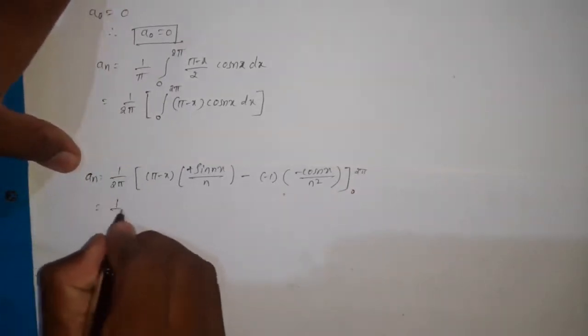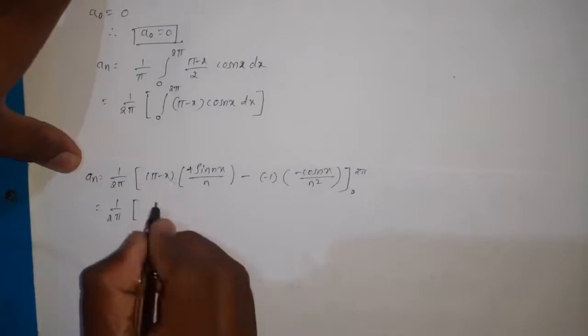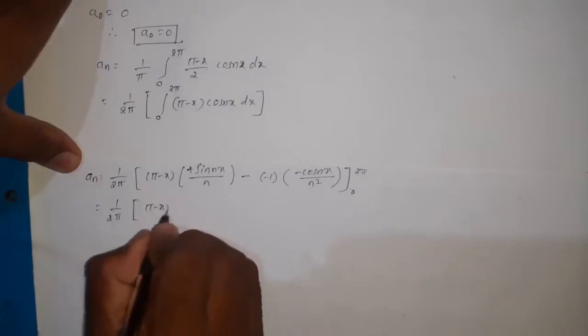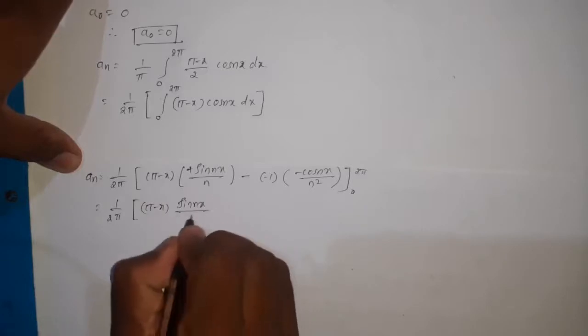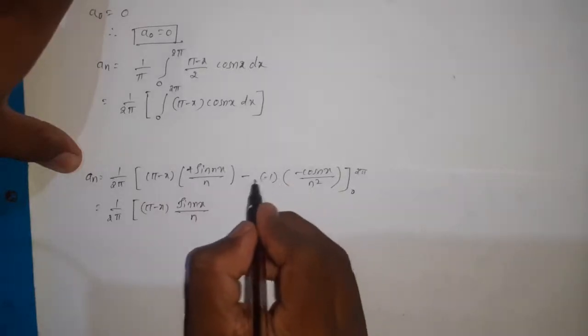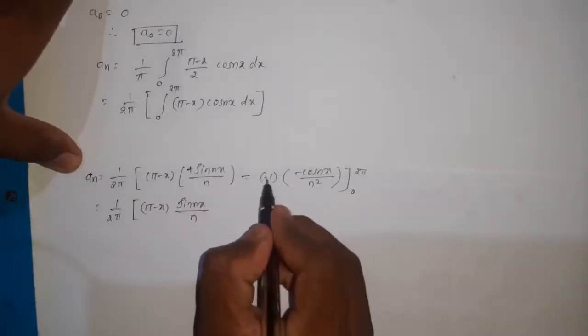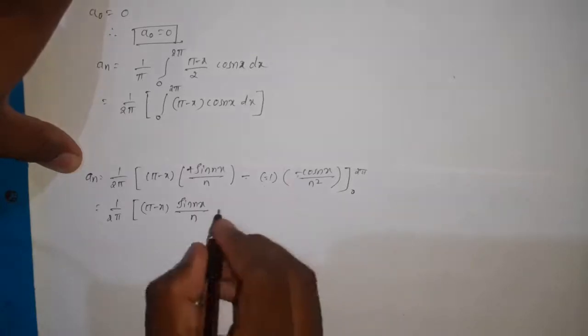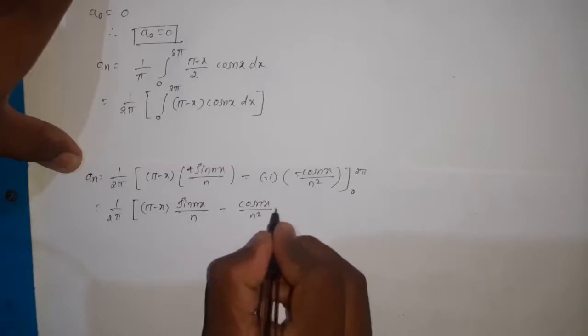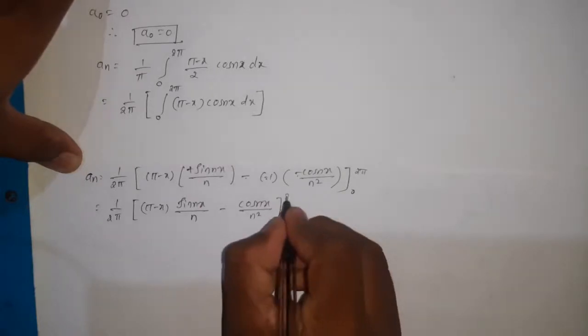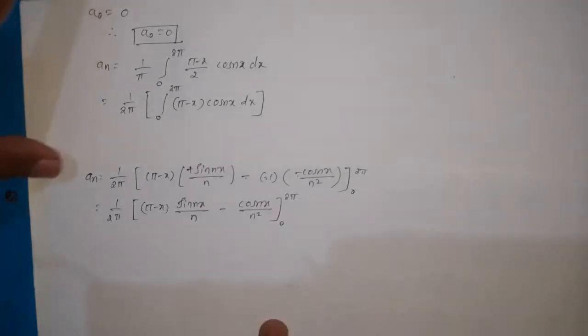Now it is 1 divided by 2 pi. Let us simplify this one. Pi minus x as it is, and this is sin nx divided by n. Here minus into minus become plus, and one more minus is there. So it is minus cos nx divided by n square from 0 to 2 pi.